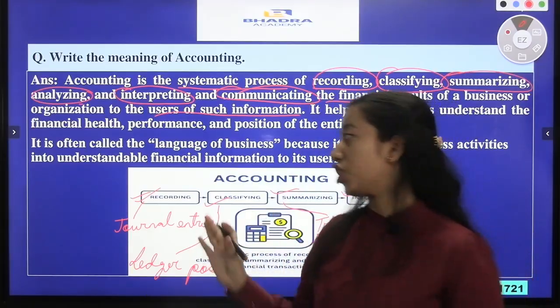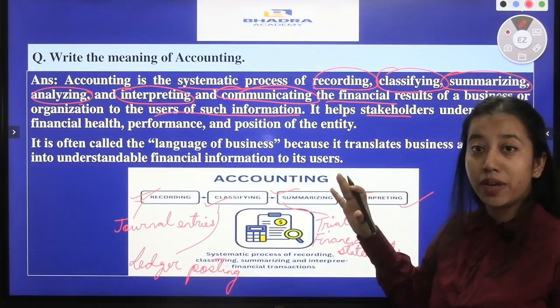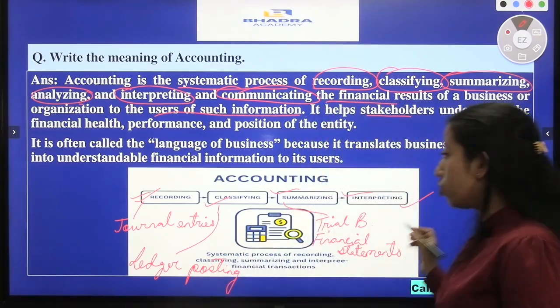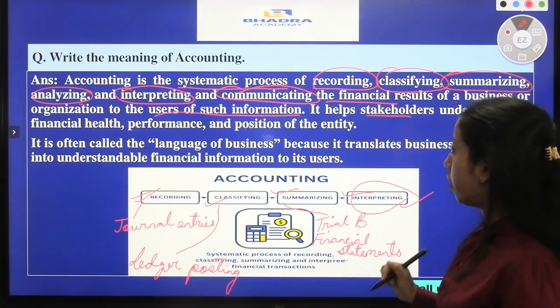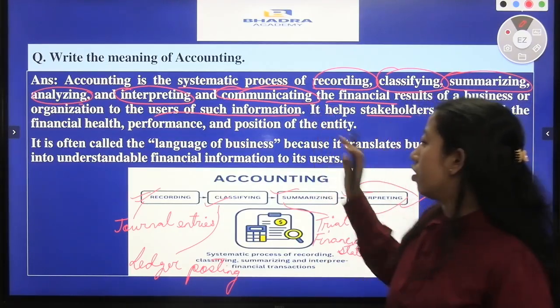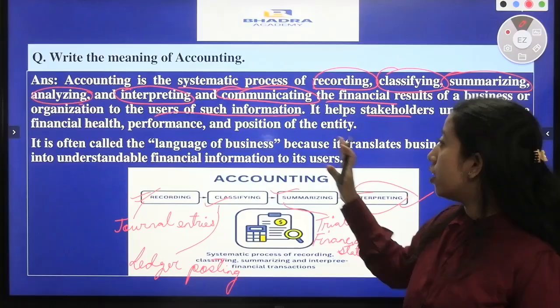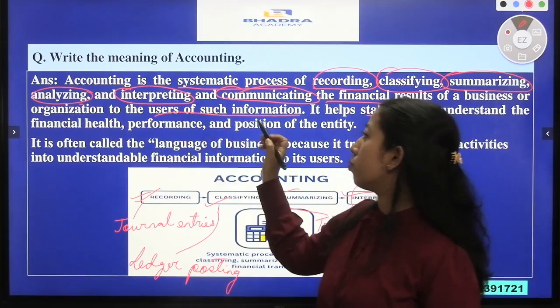It is interpreted by making certain ratios, like solvency ratios and different kinds of ratios. This step, interpretation, is done mostly by the management. Again, communicating. Interpreting and communicating are somehow the same. The financial results are communicated to the users of such information.